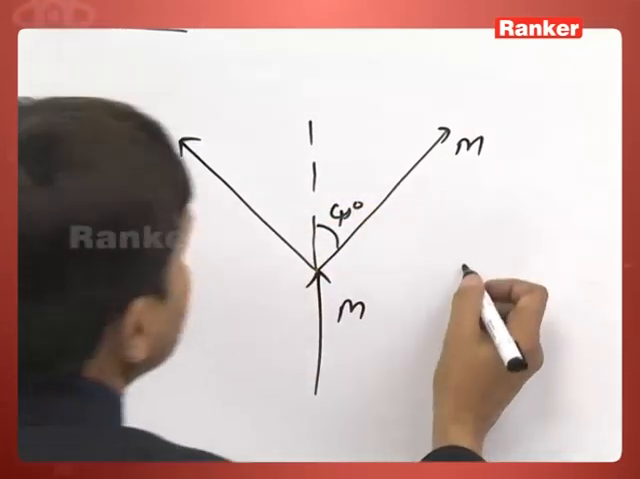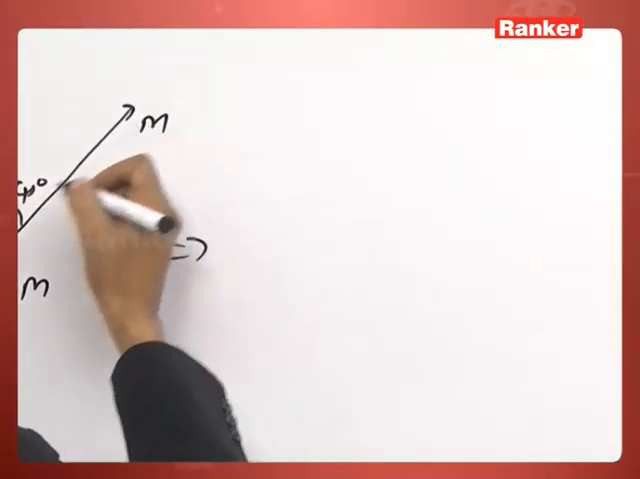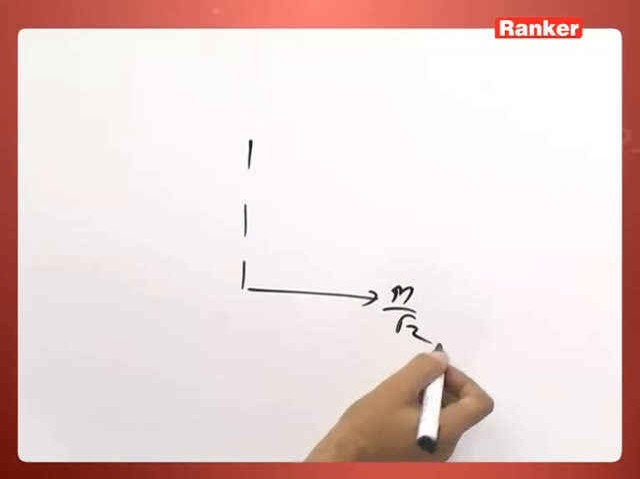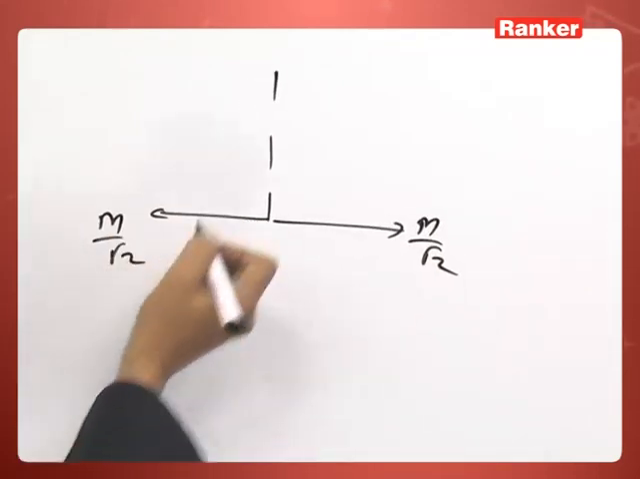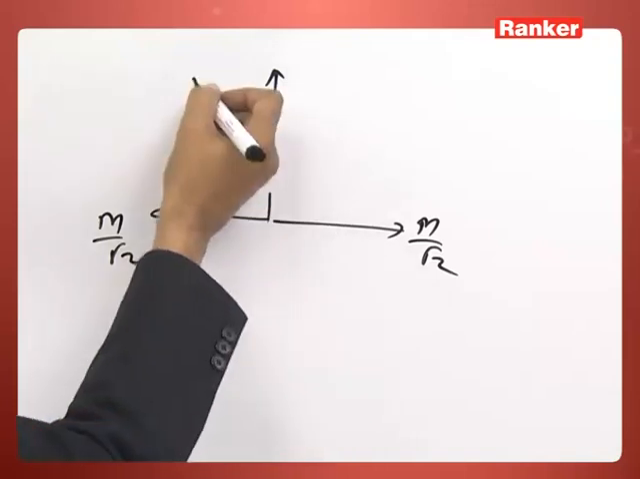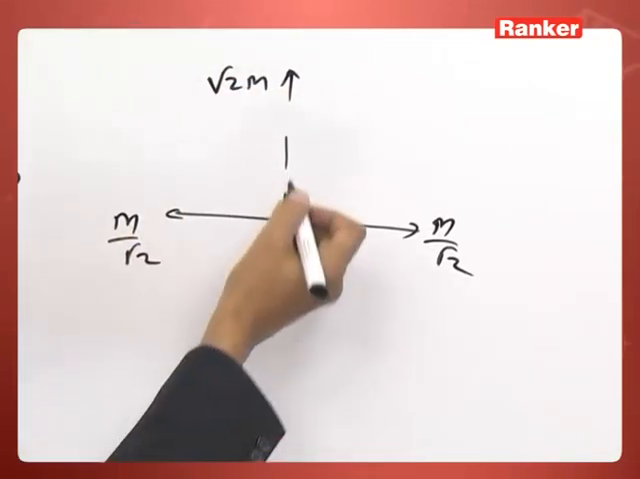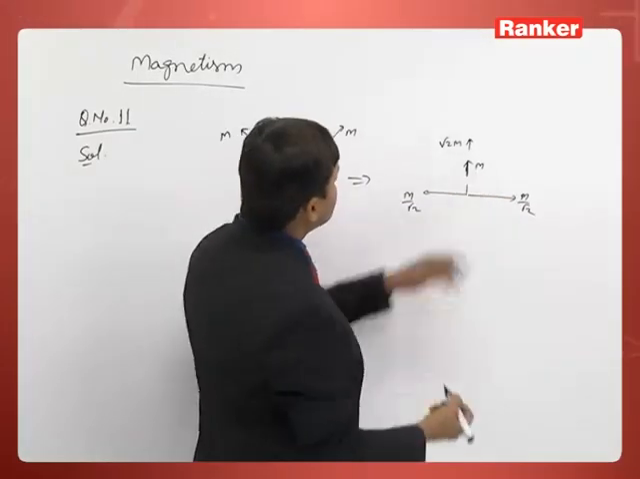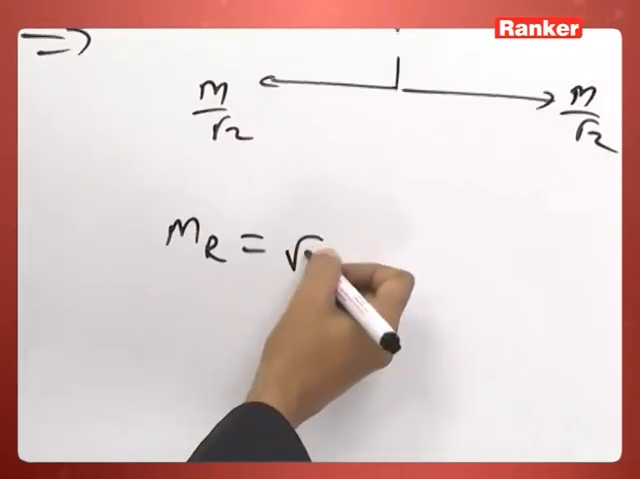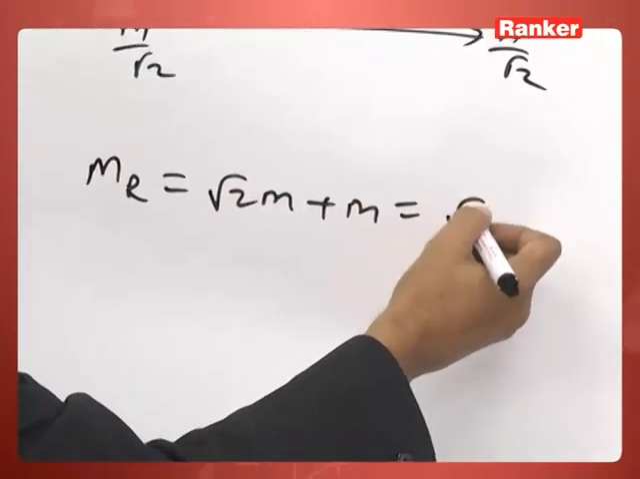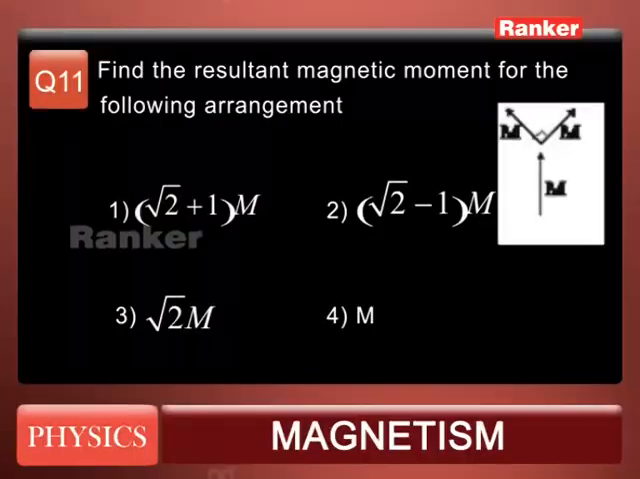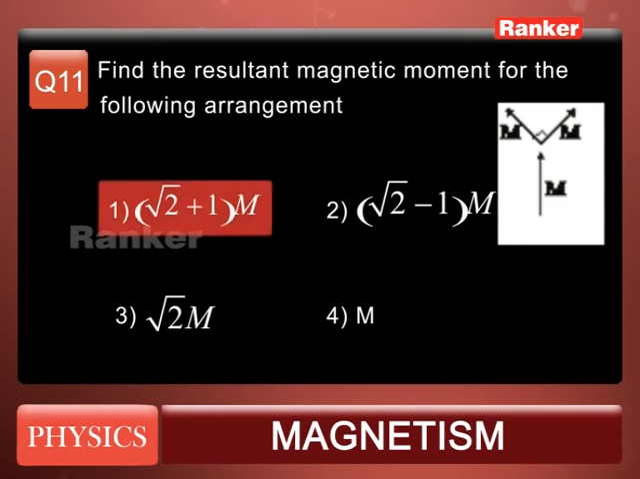So first we can resolve all these. If we resolve here, M cos 45 is M by root 2. This is also M by root 2. Here M by root 2 and M by root 2 give root 2 M, along with this 1 M. So these two will cancel. The resultant magnetic moment Mr will be root 2 M plus M. So the correct answer is root 2 plus 1 into M. This is the resultant magnetic moment. So option number 1 is the correct answer.